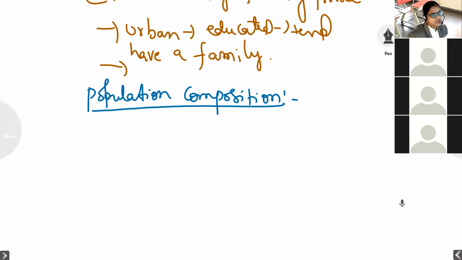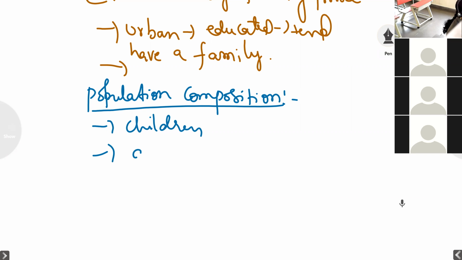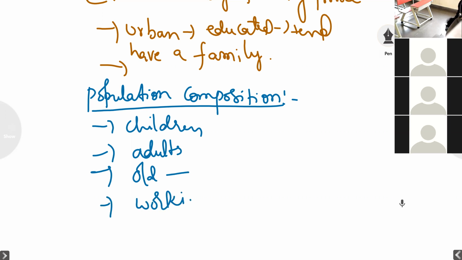Based on this, the population composition tells us how many children are there in the country, how many adults, how many old people, how many working people, how many male, and how many female.